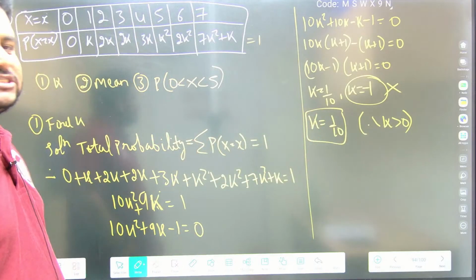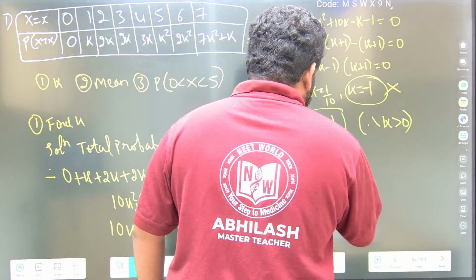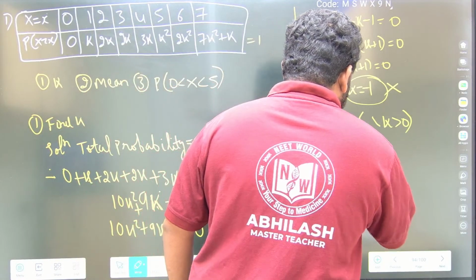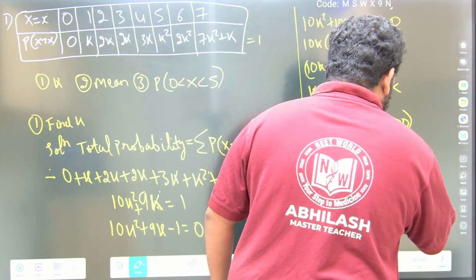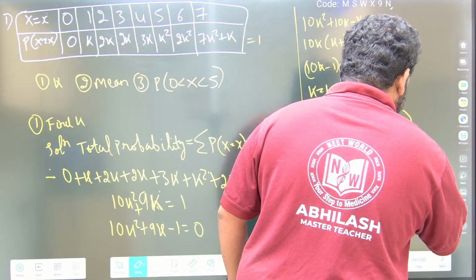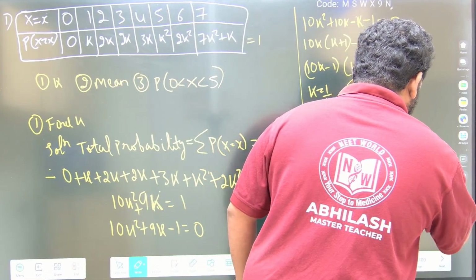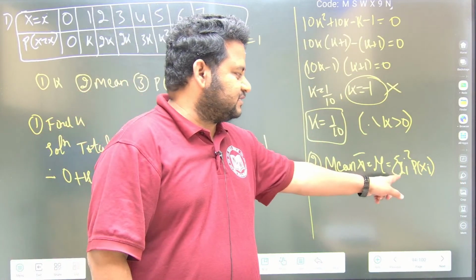Now they are asking us the mean. So the second question is the mean. The mean x bar, that is mu, is equal to the summation of xi into p of xi.